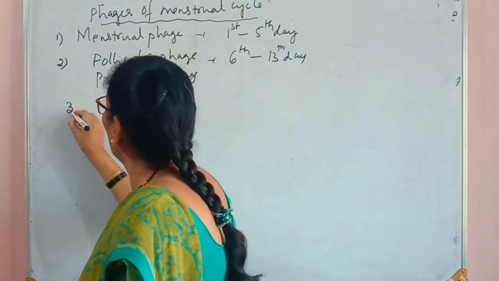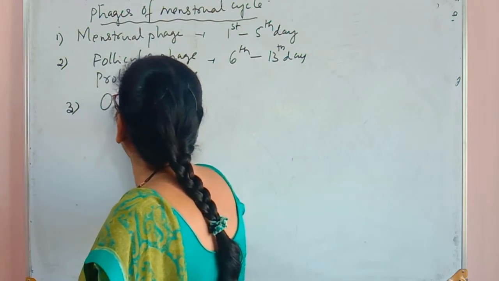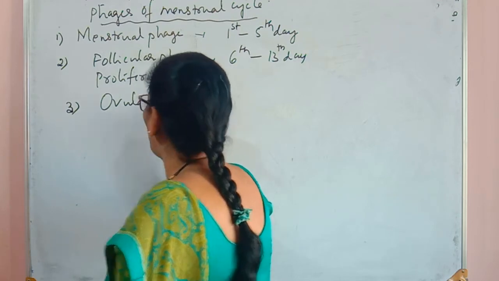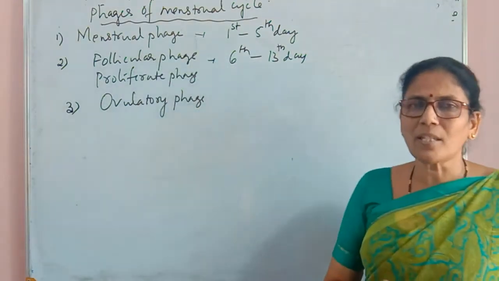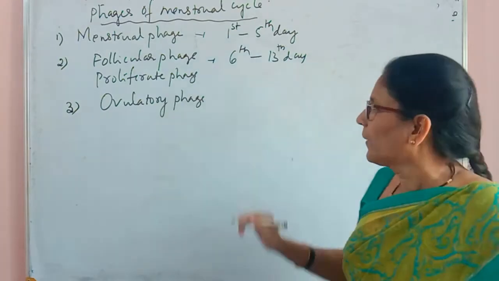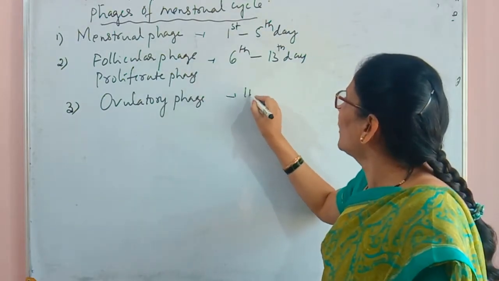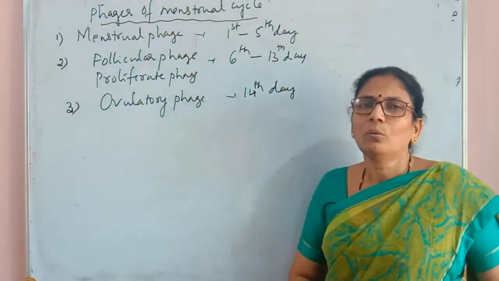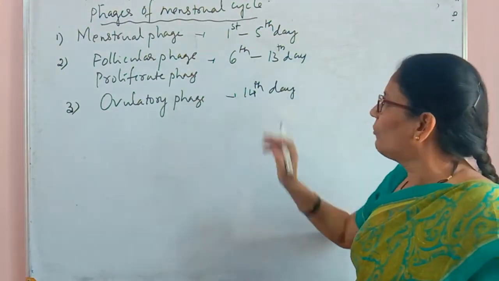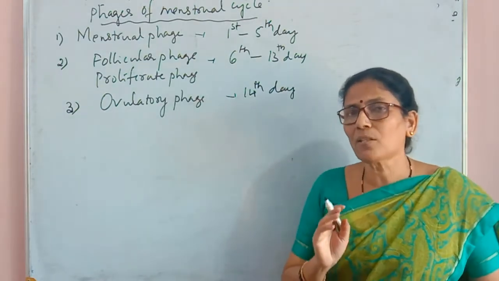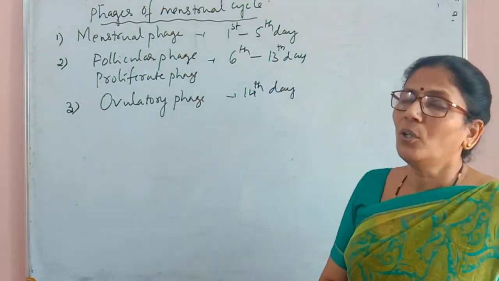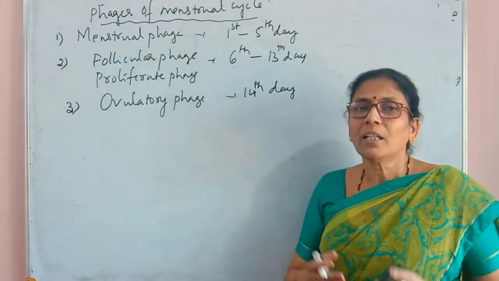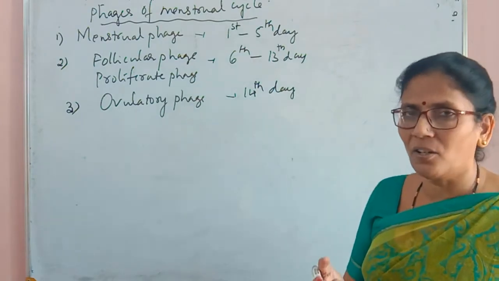The third phase is ovulatory phase. It's not actually a phase, it's a process which takes place on one particular day, and that is the 14th day. Ovulatory phase is also called the ovulation. This happens on the 14th day only in those women who have a 28 day menstrual cycle. Otherwise, it may happen on the 15th or 16th day also.